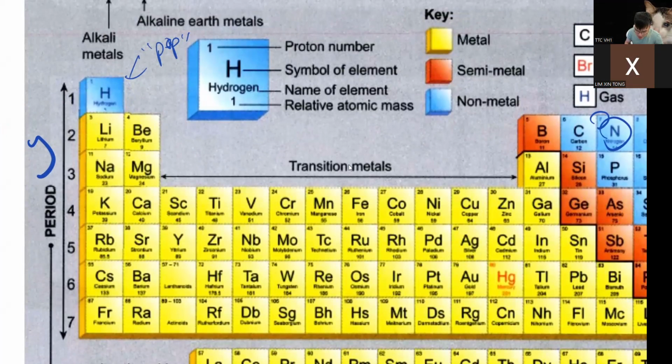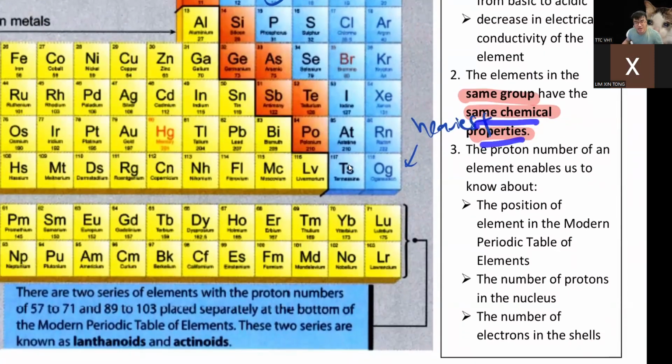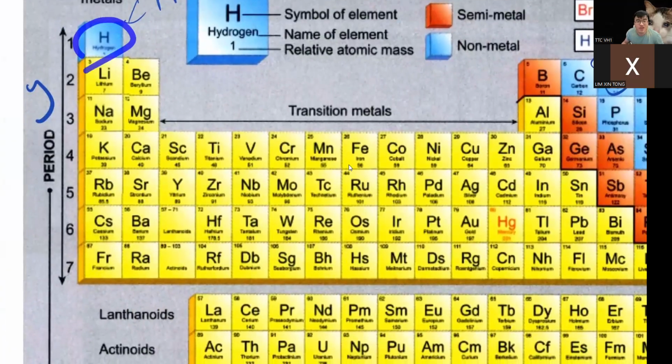So you say, sir, I know hydrogen, but I don't know lithium, sodium, potassium, rubidium, cesium, francium. But as long as they are in the same group, they should behave the same way. If hydrogen is freaking crazy, how do you think sodium, potassium and lithium will react?